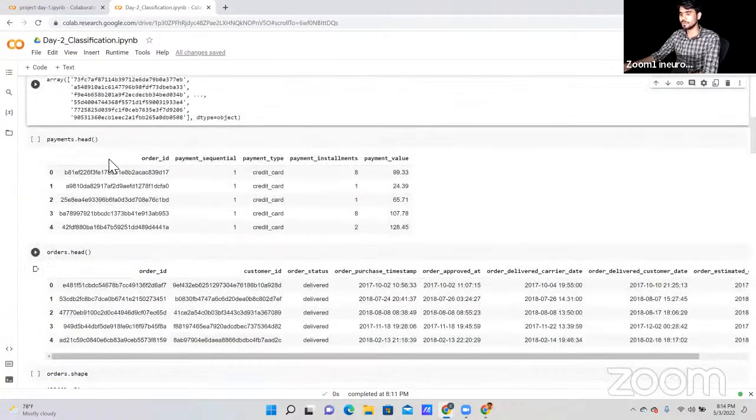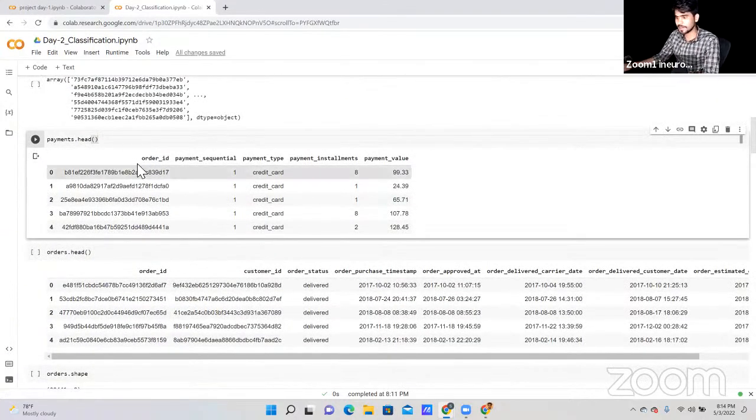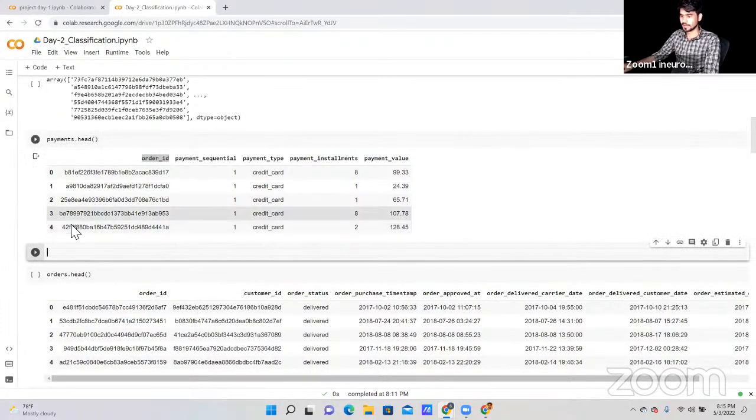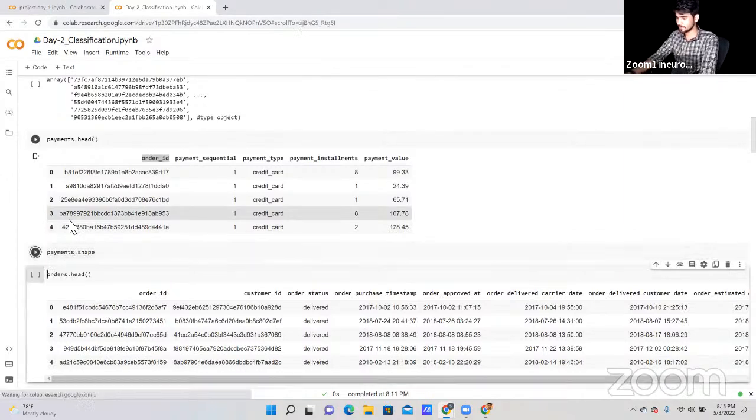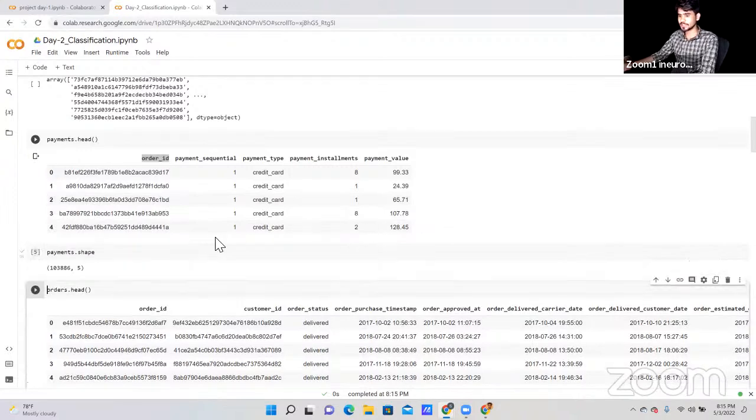Now the payment data that we have: payment order ID, payment sequential, payment type, payment installments, and payment value. These are the data that we have. Let's try to check the shape of this data. I'm going to write payment dot shape, and as you can see, in total we have 1,03,886 rows and 5 columns.